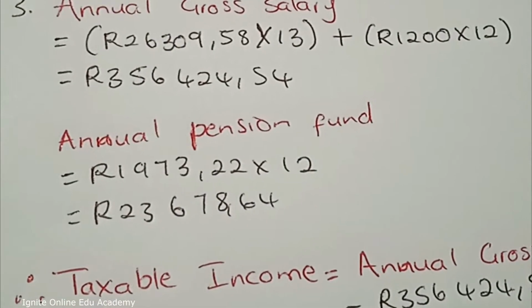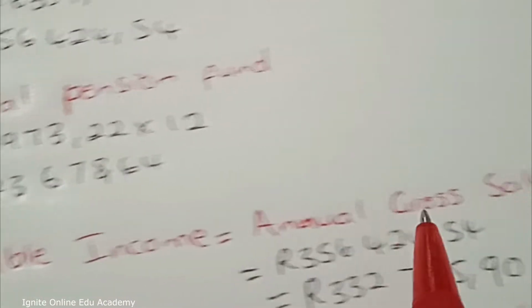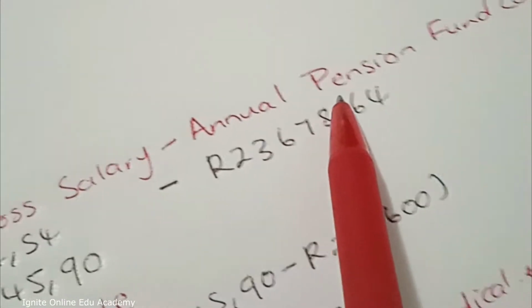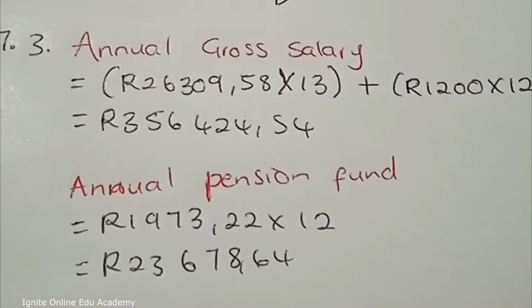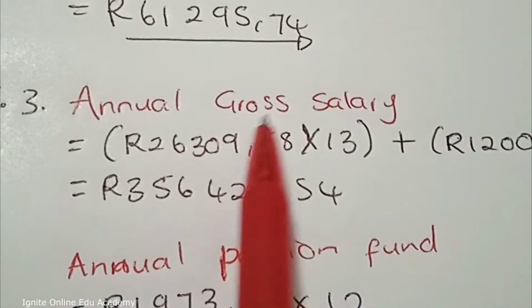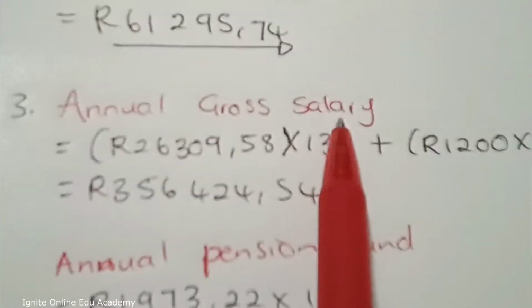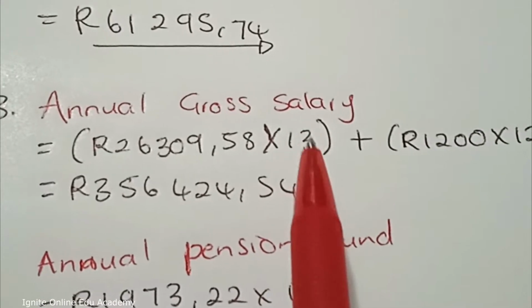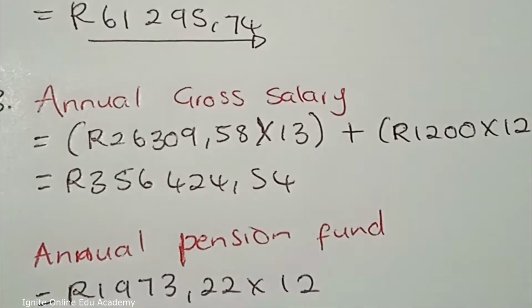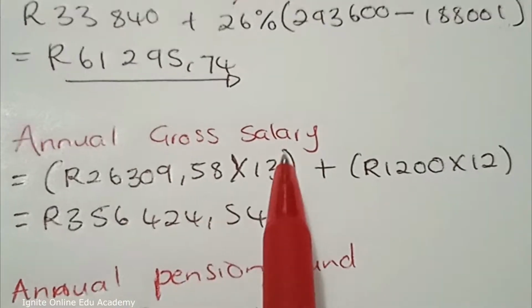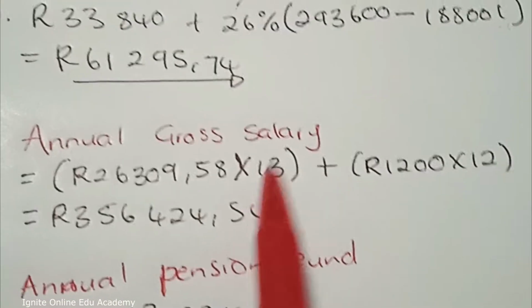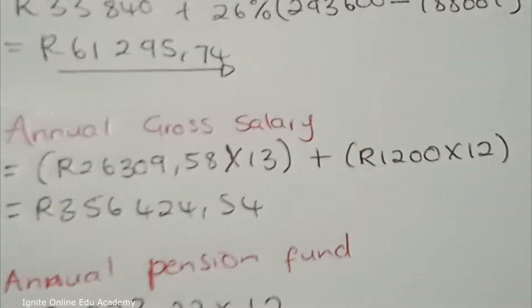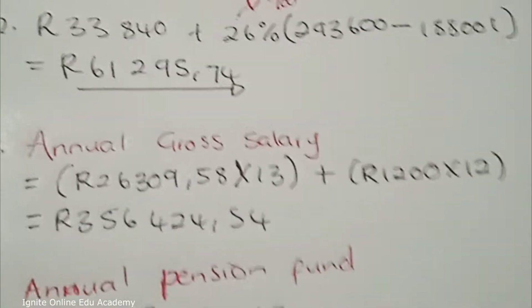Here I need to calculate the taxable income by taking the annual gross salary and subtracting the annual pension fund contribution. So I firstly have to know his annual gross salary. I take his monthly salary and multiply it by 13. Now I understand that one may wonder why we do that. Why do we have to multiply by 13 when we know that annually we only have 12 months? Well, if you multiply by 12, I wouldn't mark you wrong, because I understand the thinking behind it.